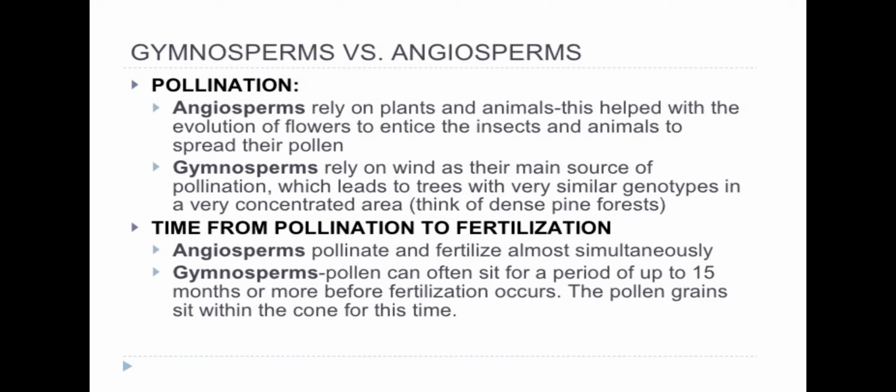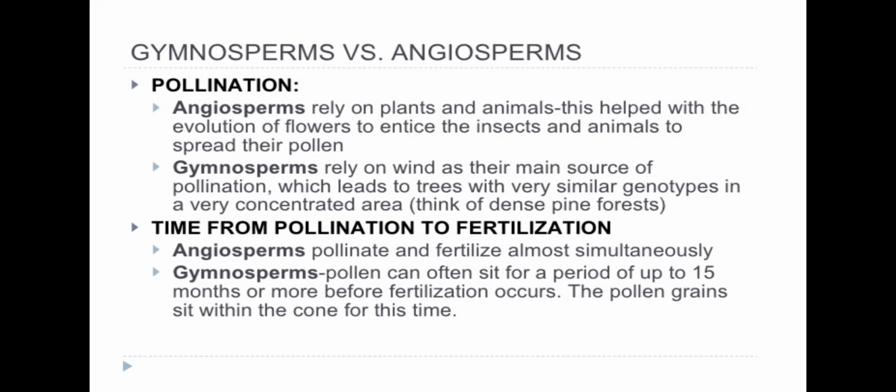Students, let's compare gymnosperm with the angiosperm. With respect to pollination, angiosperms rely on plants and animals for pollination, while gymnosperms are solely anemophilous, means they are wind pollinated. Second point of difference is time from pollination to fertilization.